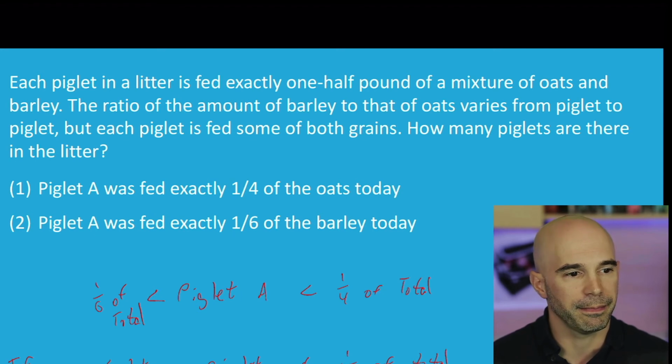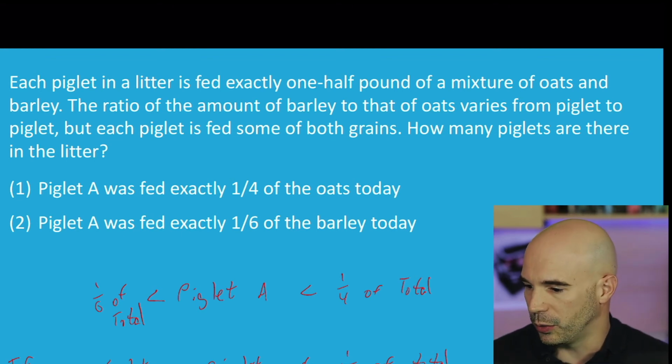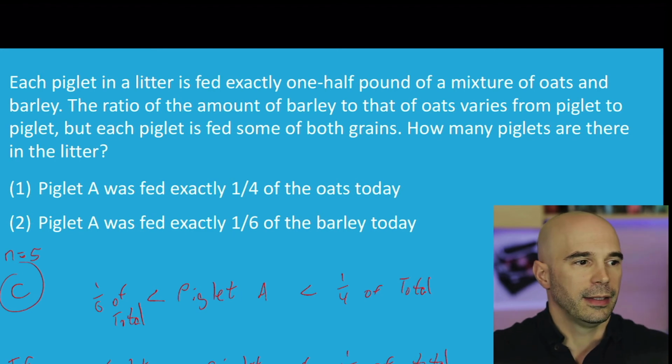What can n be? There's only one option. You've got 1 over some integer that lives between 1/6 and 1/4 exclusive. We know it's not 1/6. We know it's not 1/4. It has to be 1/5. n equals 5. And that's why the correct answer is C.